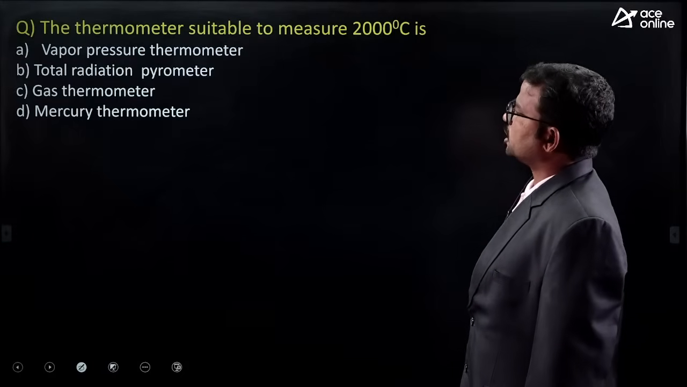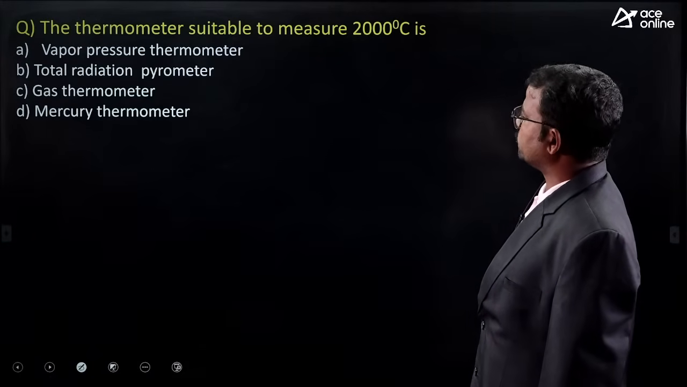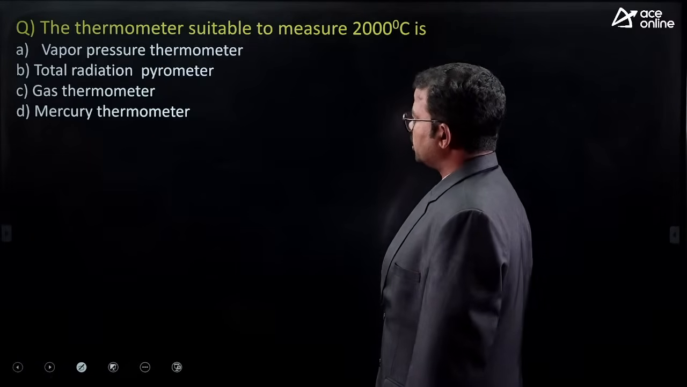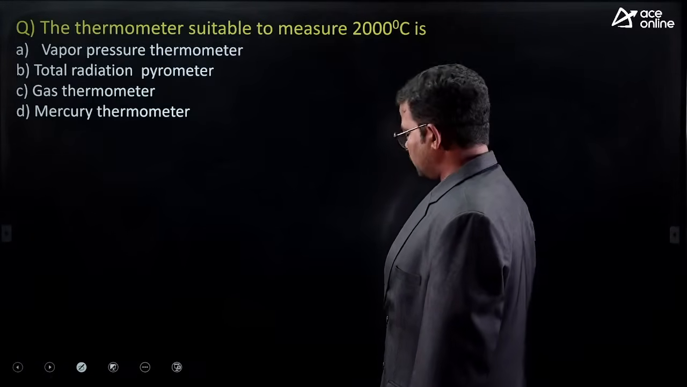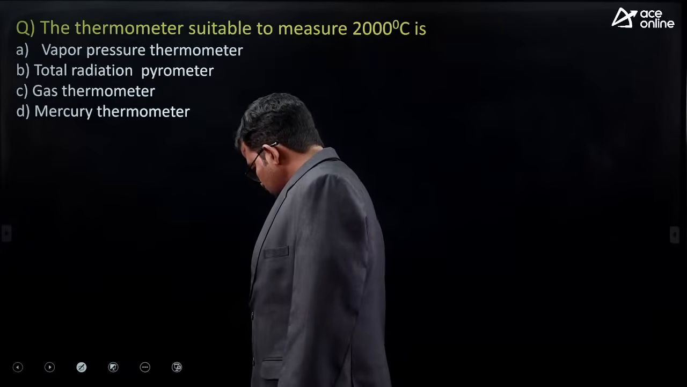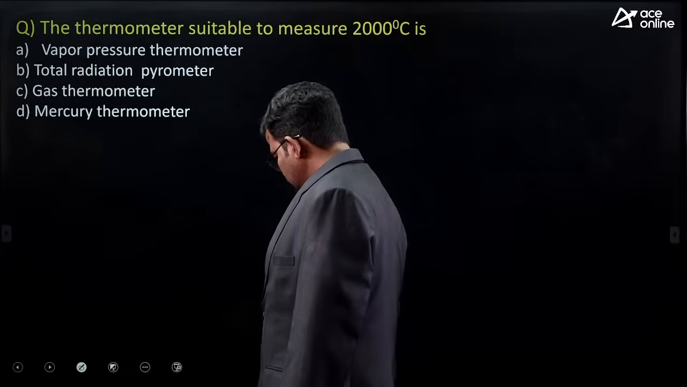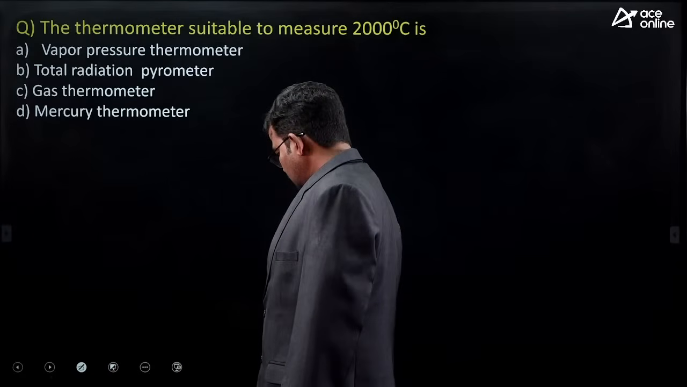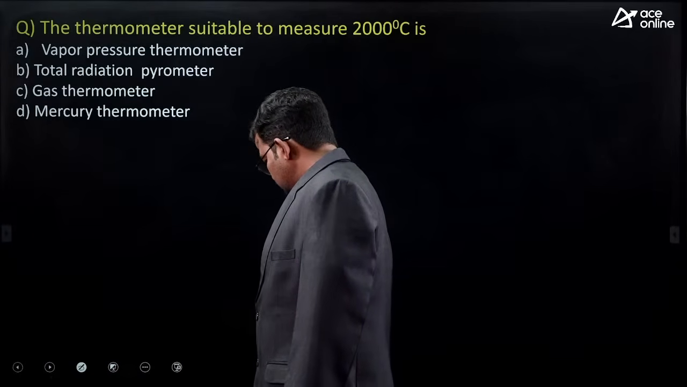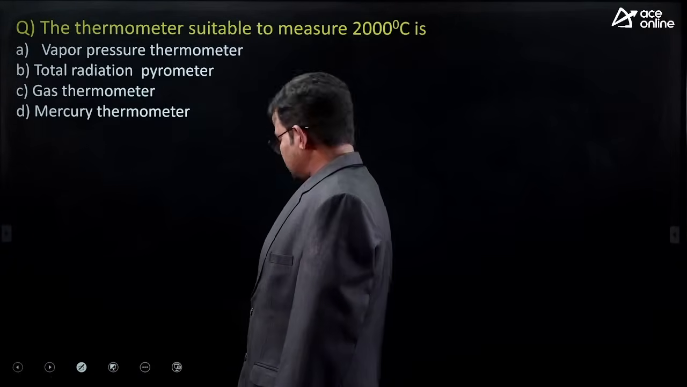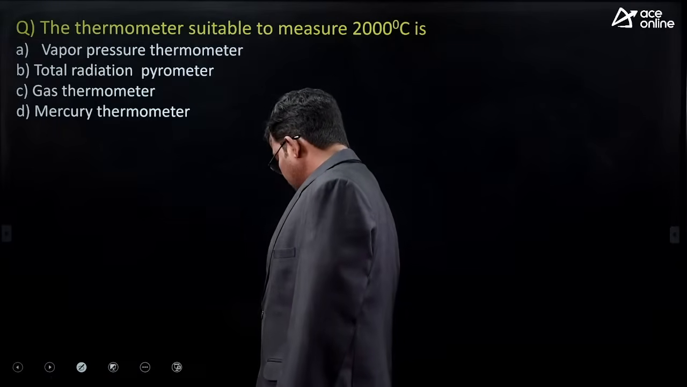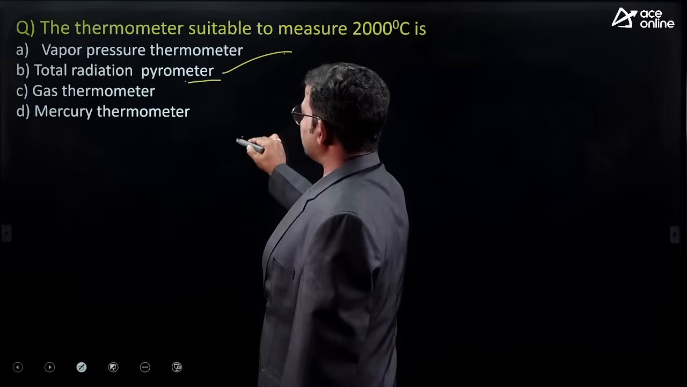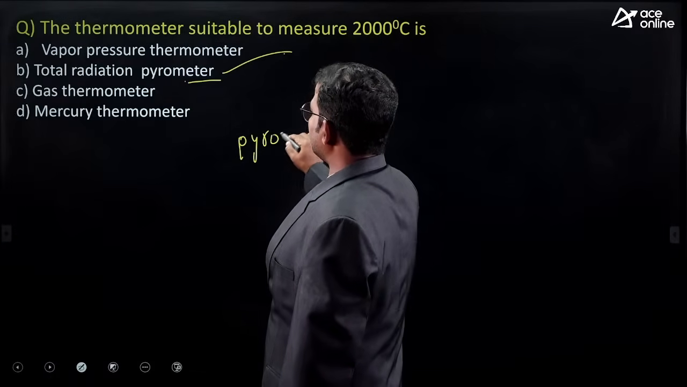Next, what about this one? The thermometer suitable to measure 2000 degrees centigrade is vapor pressure thermometer, total radiation pyrometer, gas thermometer, mercuric thermometer. Option B, right? Option B, very good. Of course, option B is the correct one. So, okay, pyrometer or optical pyrometer.